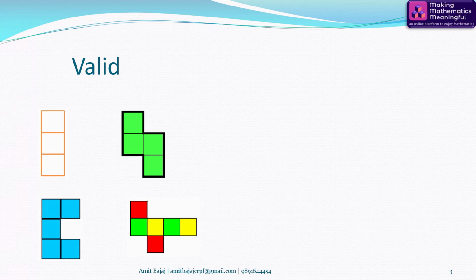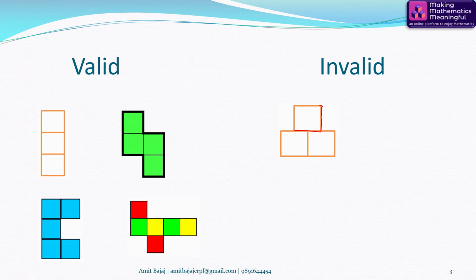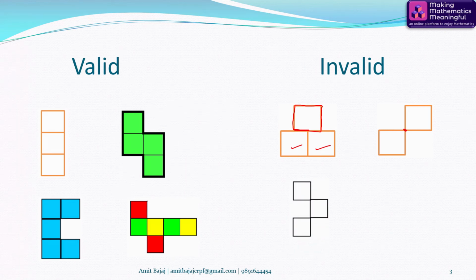At the same time, let us understand which are not valid polyominoes. Since the above square is not joined edge to edge with any of the given squares, it is not valid. Similarly, in this case, since two squares are joined only at one vertex, this is also invalid. Same case over here.